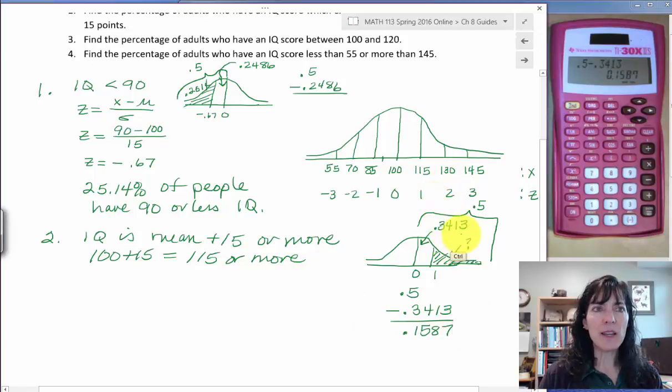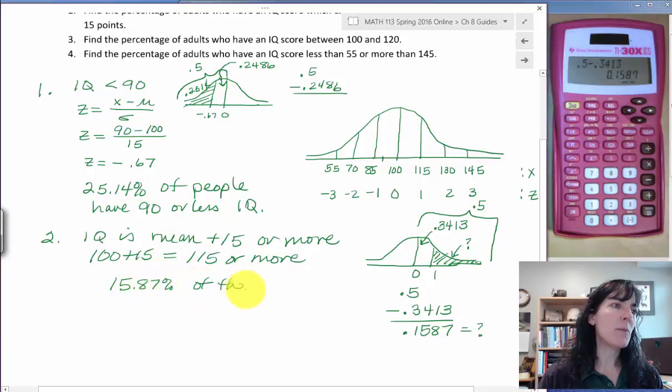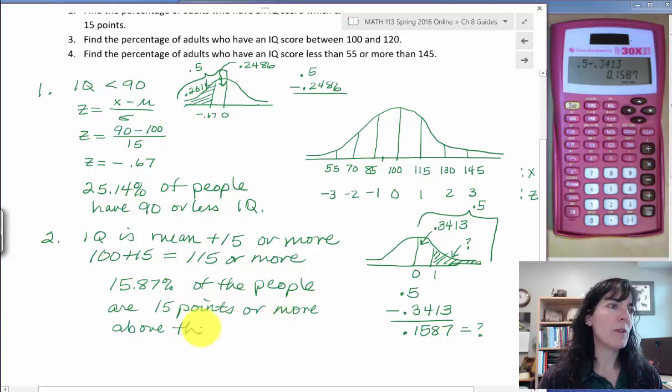So what we're saying is that this chunk with the question mark is 0.1587, that's the area for it, and that means that 15.87% of the people are 15 points or more above the mean.